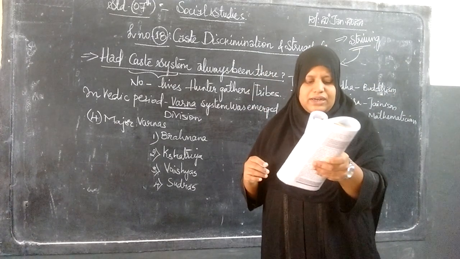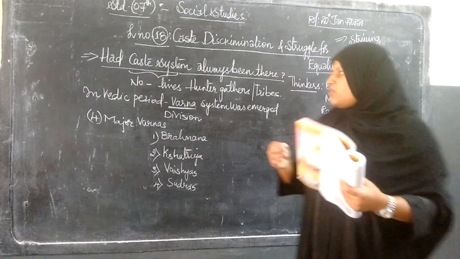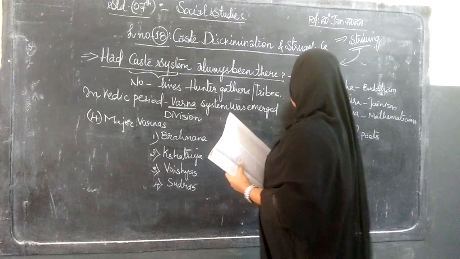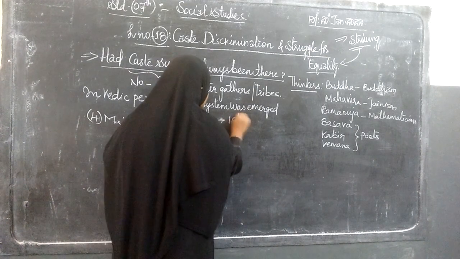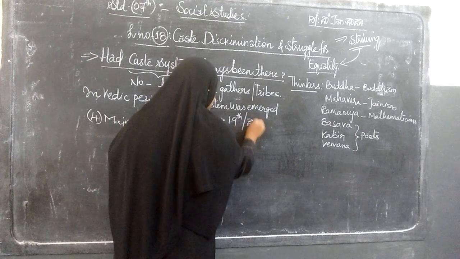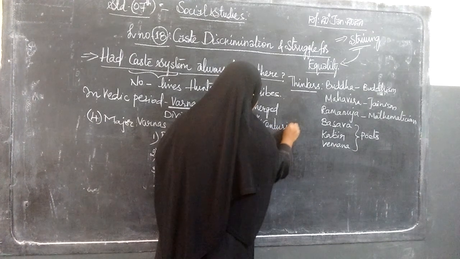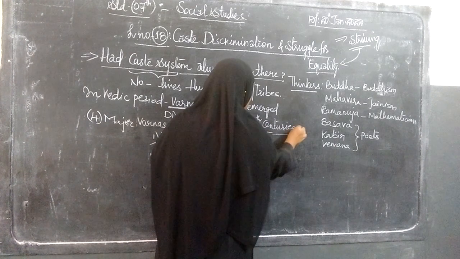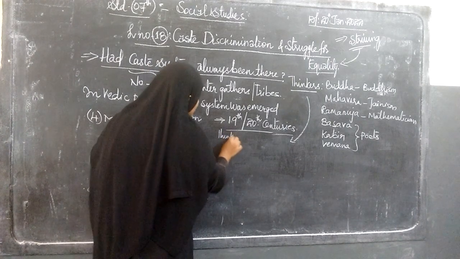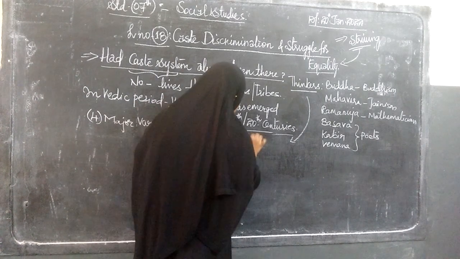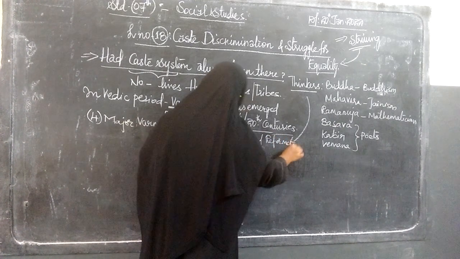Now coming to the 19th and 20th century, different kinds of social reformers. So this is about the thinkers in general, what they have said. Now coming to the other aspect of the 19th and 20th centuries, again the thinkers or social reformers. According to these thinkers and social reformers, what they have said is like